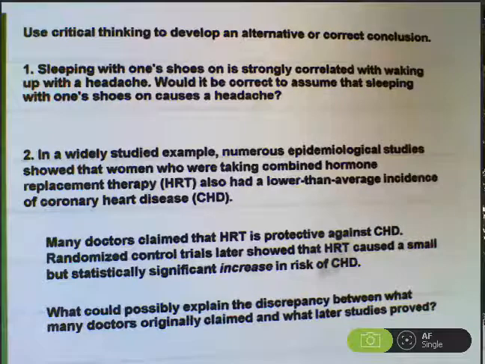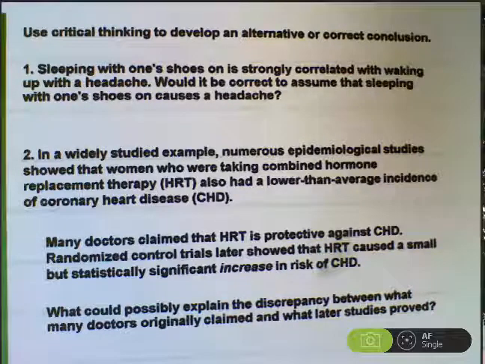I think it could be alcohol or being drunk. Cause you to fall asleep with your shoes on and could also cause you to wake up with a headache. The second example is more realistic.